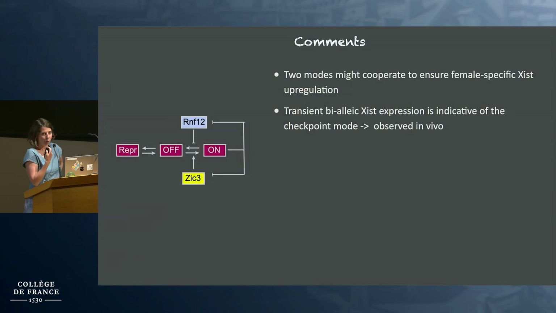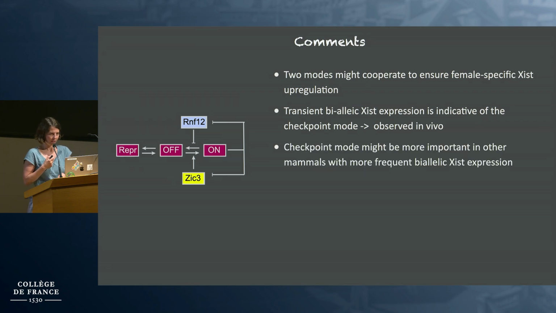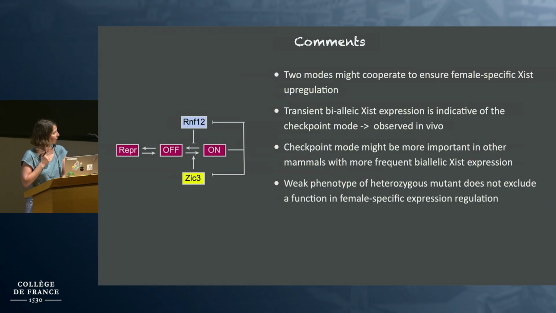But a few years ago, we and others observed that this indeed happens in vivo right at the onset of Xist activation, and then it's very rapidly resolved, pointing toward the existence of such a checkpoint. Interestingly, in other mammals, like humans or primates, this biallelic expression is much more prevalent, meaning that this checkpoint mechanism could play a more important role there. It would also, in principle, allow cells to transition from a biallelic to a monoallelic state, which probably happens in humans.